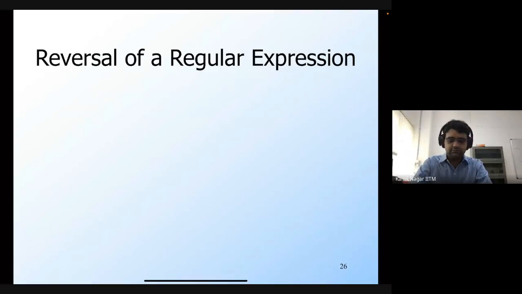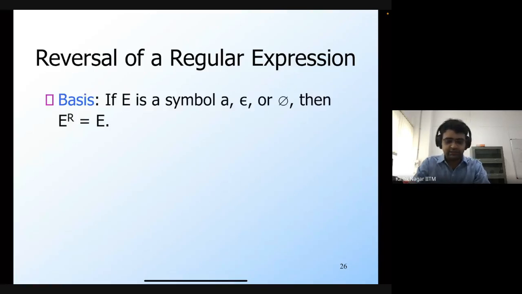So given a regular expression which describes a regular language, we can directly reverse this regular expression so that the new regular expression that we get is going to express the reverse of the original language. And since a regular expression only describes a regular language, that would also prove that the reverse of a regular language is also regular. So this is very straightforward, unlike the proof for NFA, which was a bit complicated. This procedure and this proof is also very straightforward.